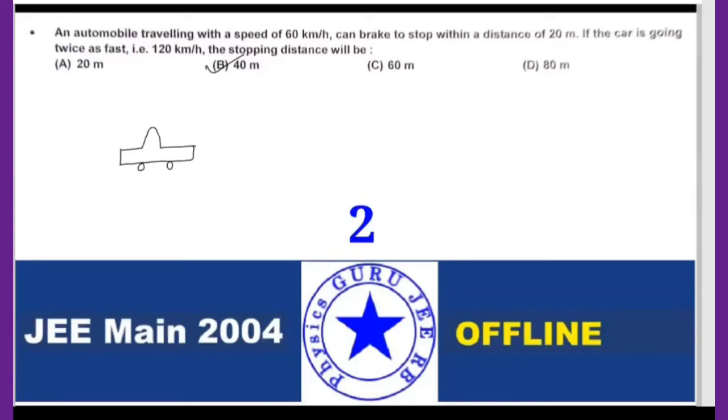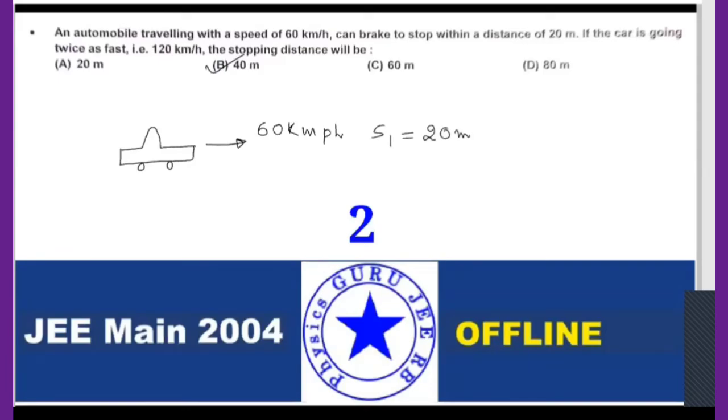So the car is moving with a speed of 60 kilometers per hour. Then it can brake to stop within a distance of, so he applied the brake so that the stopping distance, I can take Vs, is equal to 20 meters. This is nothing but the stopping distance.